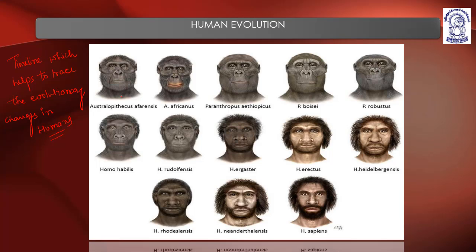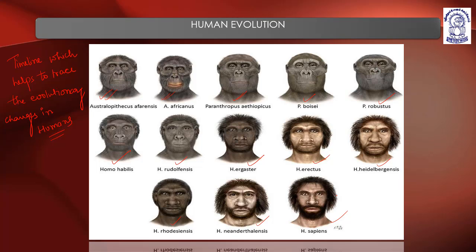Starting from Australopithecus africanus, then Paranthropus aethiopicus, Paranthropus boisei, Paranthropus robustus, Homo habilis, Homo rudolfensis, Homo ergaster, Homo erectus, Homo heidelbergensis, Homo rhodesiensis, Homo neanderthalensis, and Homo sapiens. So these are the different forms you will see when you talk about human evolution.